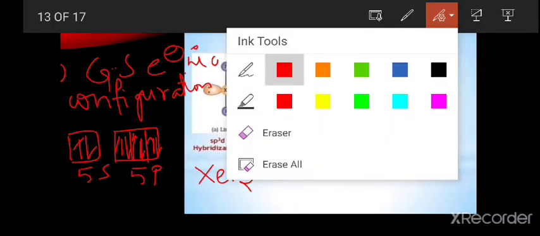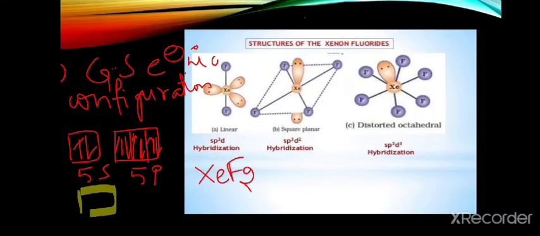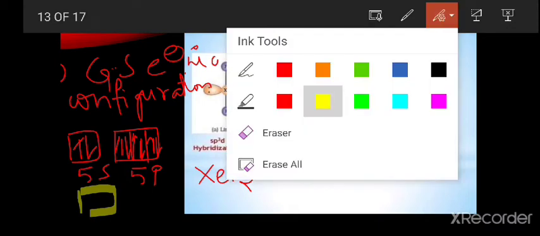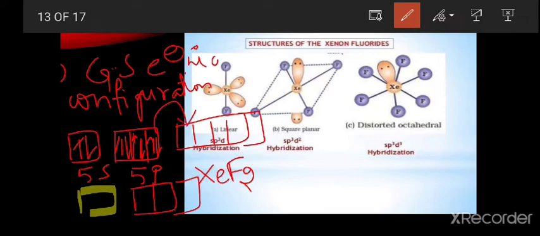Coming to the excited state electronic configuration, one of the electrons present in the p orbital is excited to the d orbital. So in the p orbital, one electron is present as an unpaired electron, and in the d orbital we have one unpaired electron.